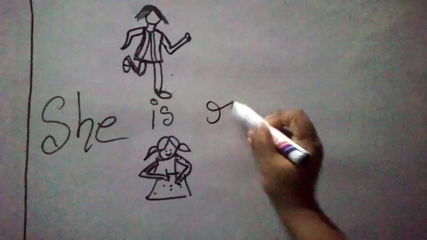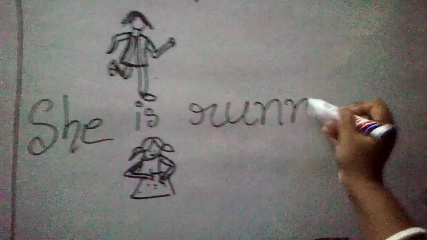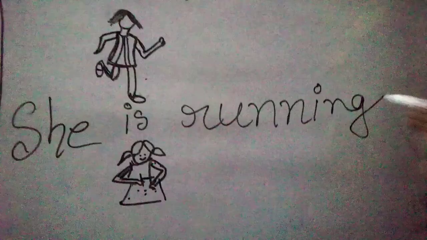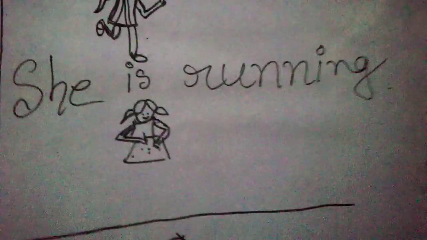So she is what? Is she walking or running? No, she is actually running. The way she is appearing, it looks like she is running. She is in a race. So she is running.